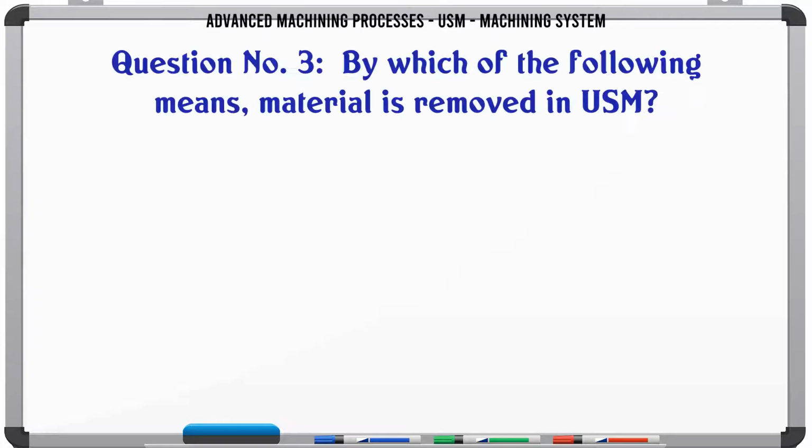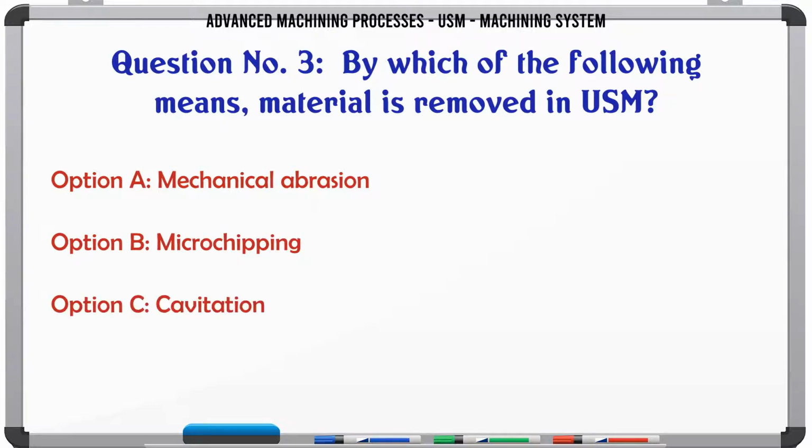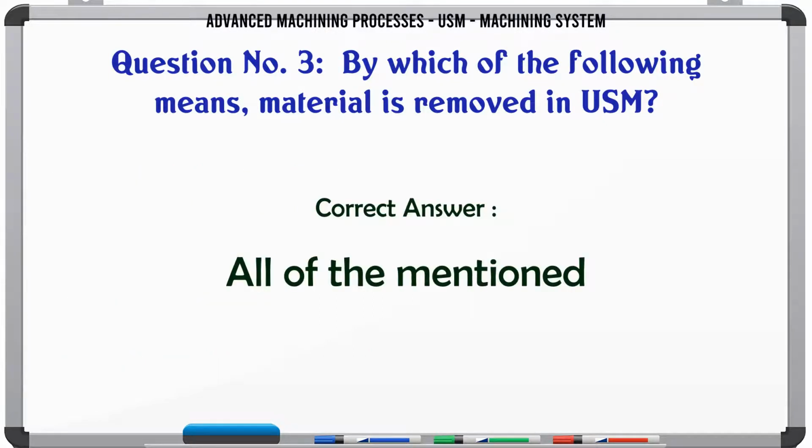By which of the following means is material removed in USM? A. Mechanical abrasion. B. Microchipping. C. Cavitation. D. All of the mentioned. The correct answer is all of the mentioned.